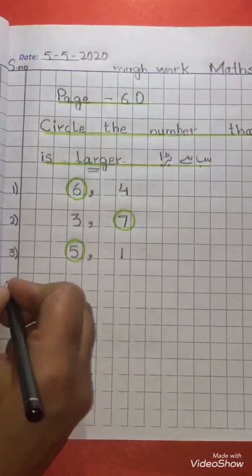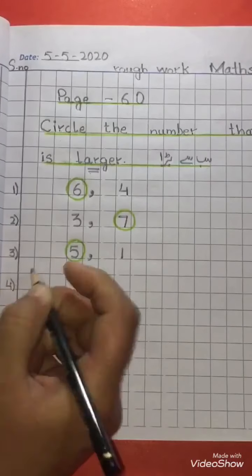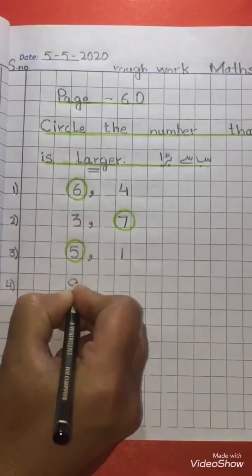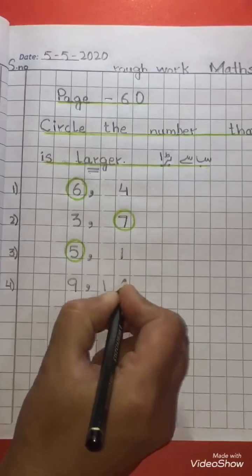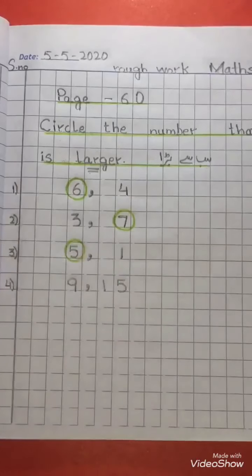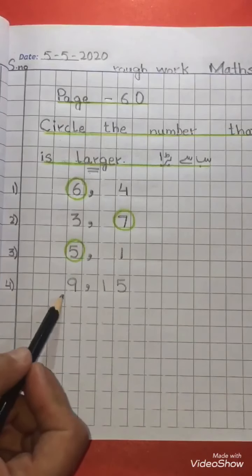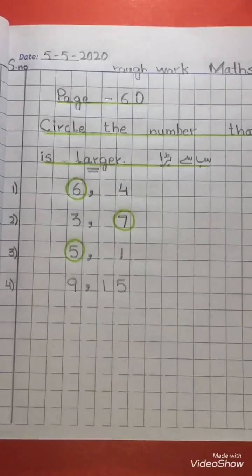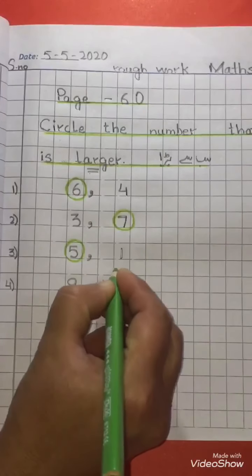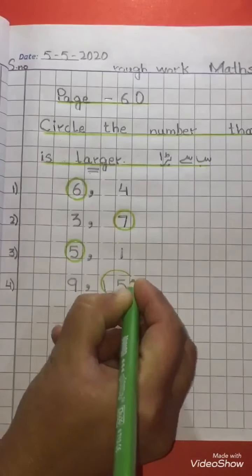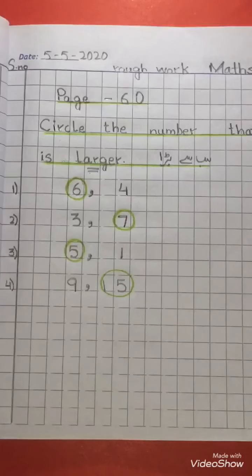The next question is 9, comma, 15. Students, in number 9 and 15, which one is the larger number? 15 is the larger number. So we will encircle number 15 with the help of color.